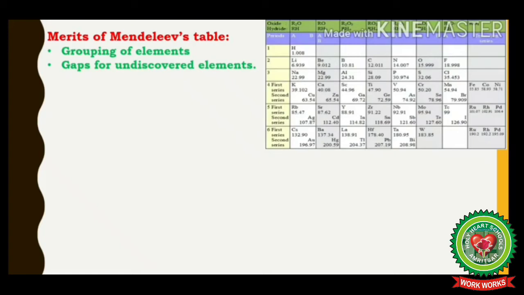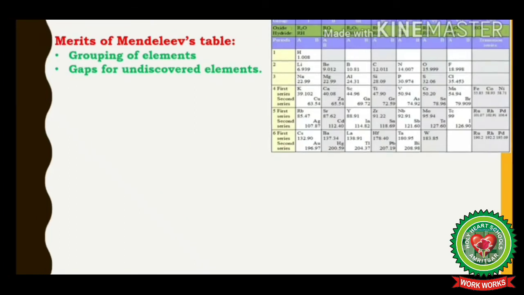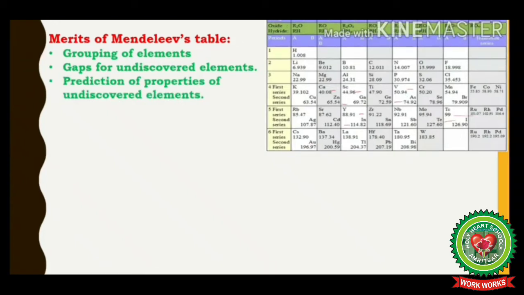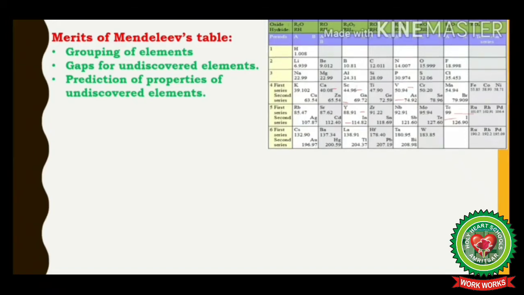Mendeleev correctly thought that such elements would be discovered later on. So he left some gaps for subsequent inclusion of those elements which were not known at that time. You can clearly observe the gaps here in Mendeleev's periodic table. Another merit was that he predicted the properties of then undiscovered elements on the basis of the properties of the elements lying next to the vacant slots.